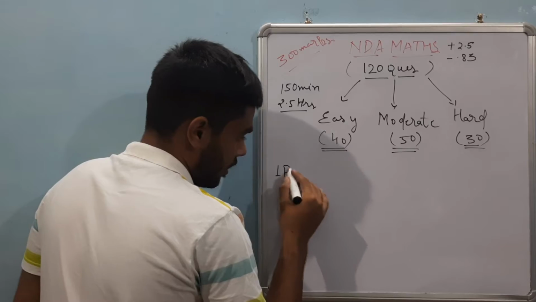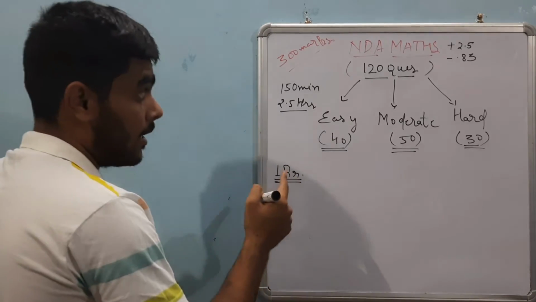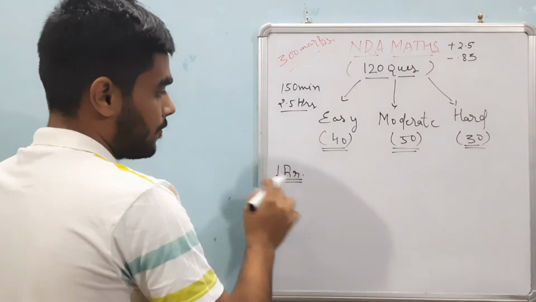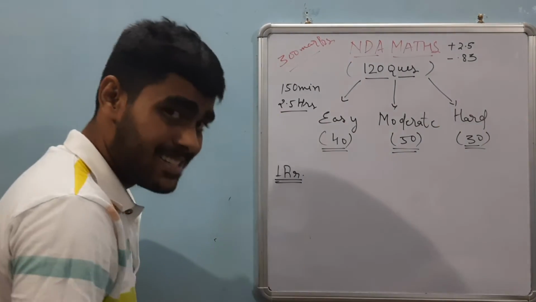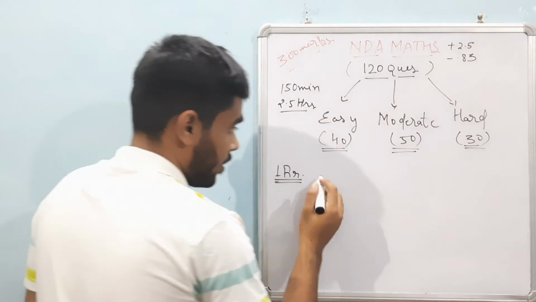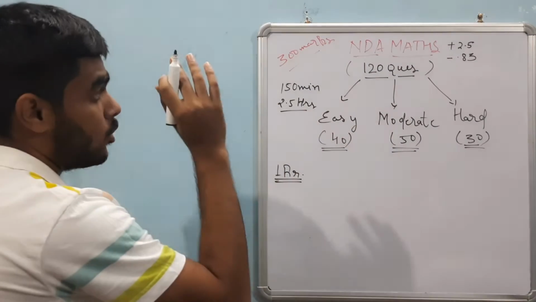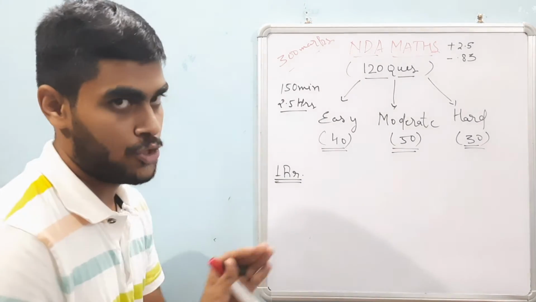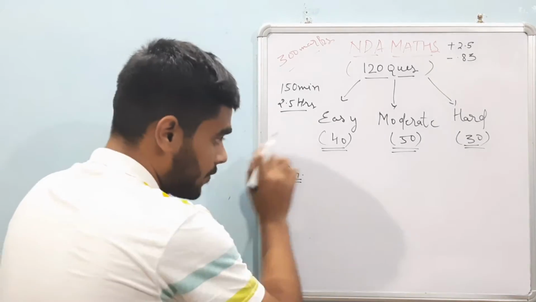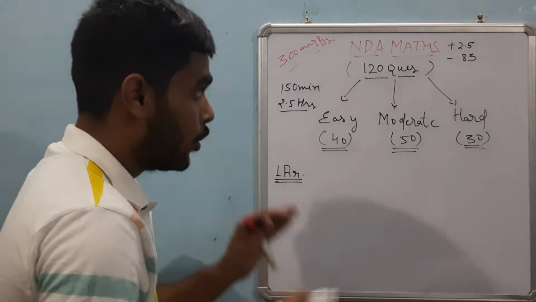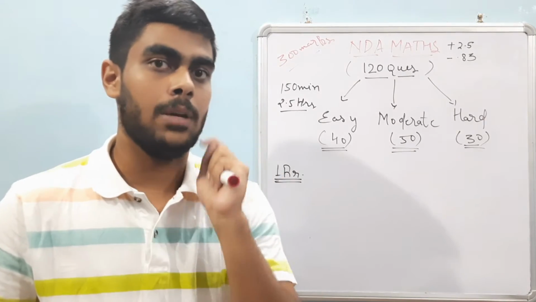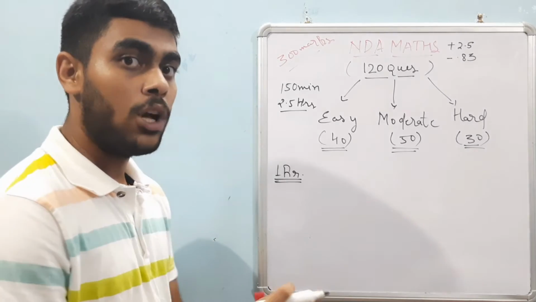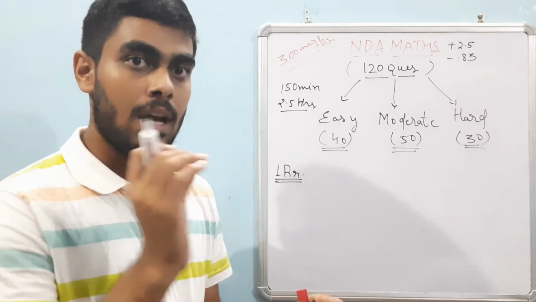So the first R is the most important R, about your rhythm in the paper. In this first R, the best strategy to face the paper is to try to reach the last question, that is the 120th question. At the end of the first hour, you should be at the last page of the paper, because if you follow this strategy, then I am assuring you, and all the YouTubers and all the defense aspirants are assuring you, that